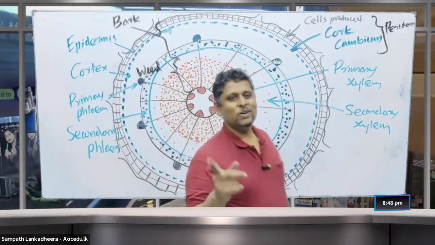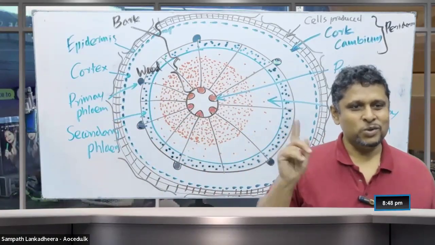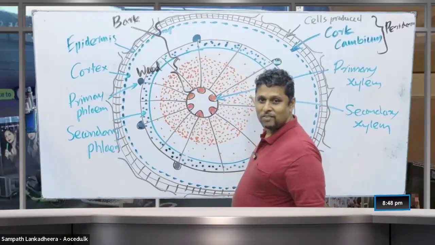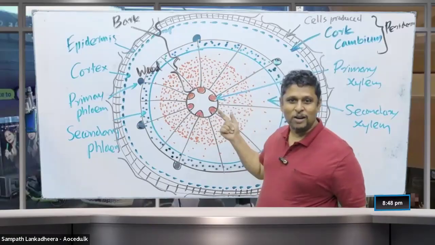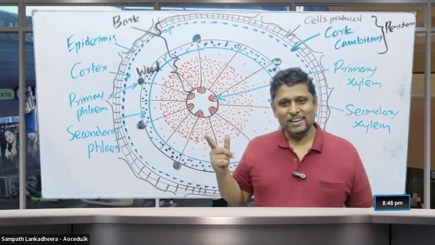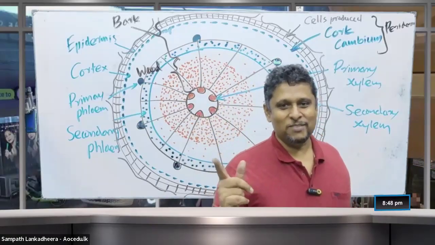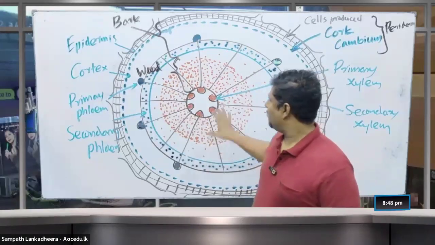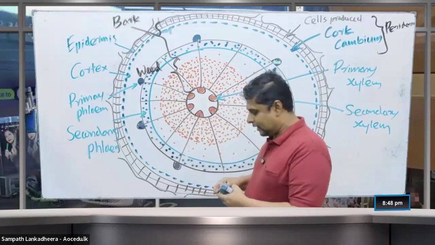Depending on that, we call the wood with two names. What do you call this part of the wood, light in color? Come on, who's going to answer? Sapwood, very good. And what do you call this dark color part at the center?